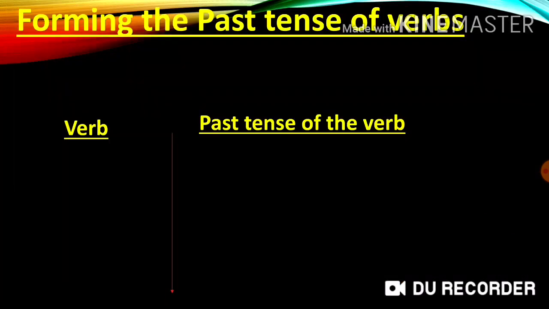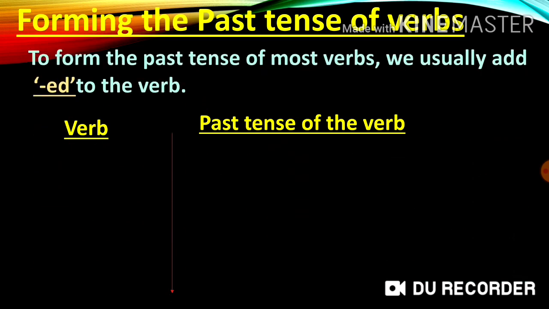Okay, children. Next, let's look at the different ways of forming the past tense of verbs. First, to form the past tense of most verbs, we usually add ed to the verb. Let us look at some examples of verbs and their past tense forms.